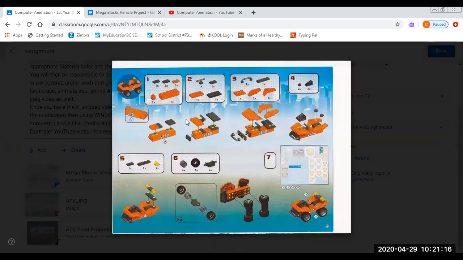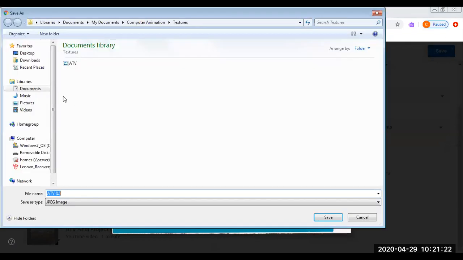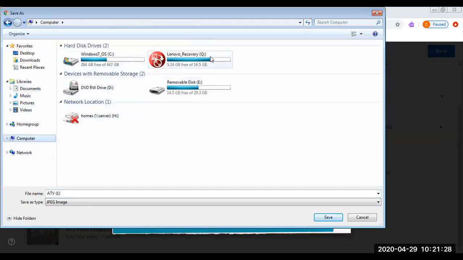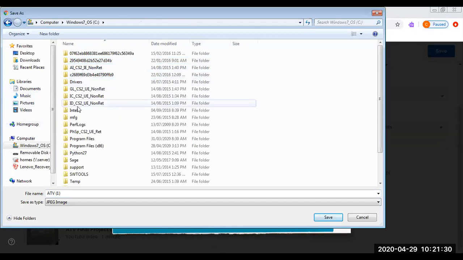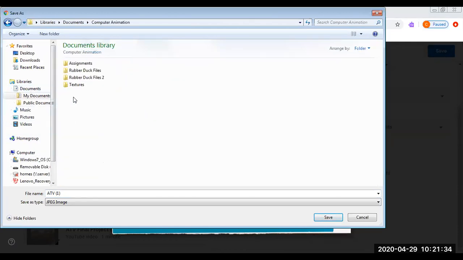While we're here, you can right click on here and save this image as, and I would strongly suggest you save this in your C drive. So if I go to my computer, I go to my C drive, and wherever you've been storing your particular computer animation files. In my case, I created a computer animation folder, and in there I created a textures folder, so I just saved the ATV image right in there.